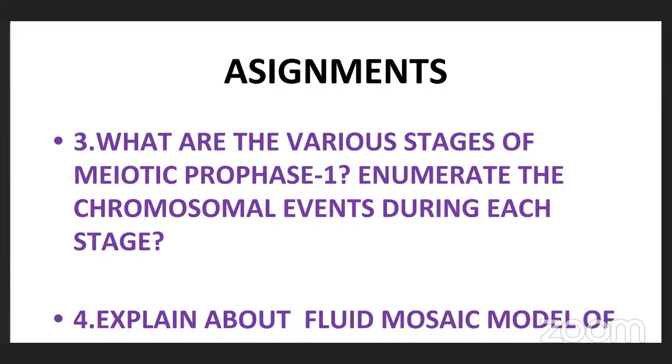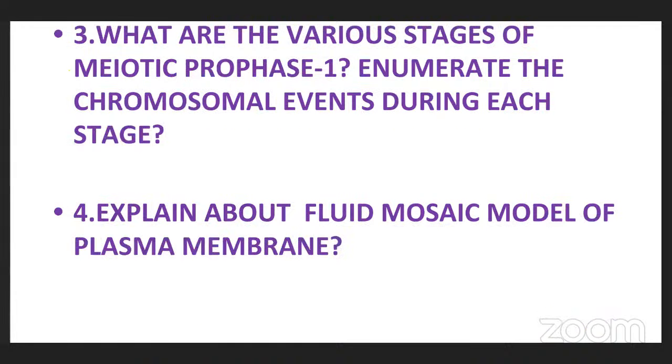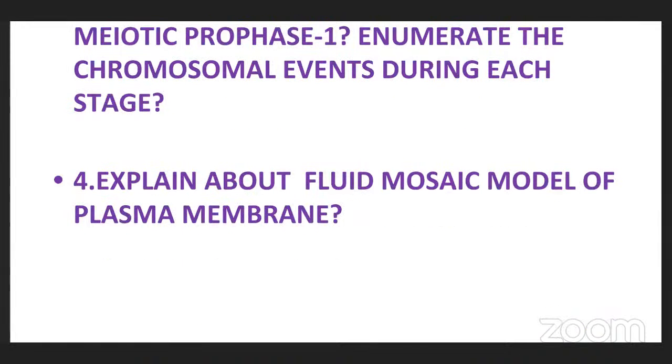You should write that. Next, explain the fluid mosaic model of the plasma membrane. In the plasma membrane, we observe the fluid mosaic model. It means proteins, lipids, and carbohydrates. Lipids form a bilayer, nothing but 2 layers: hydrophobic tail and hydrophilic head.